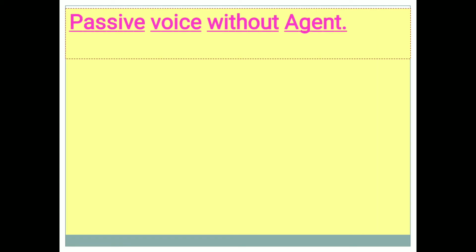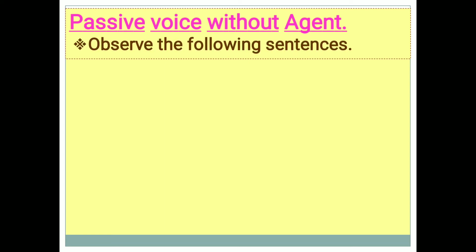Now let us see passive voice without agent. Observe the following sentences given in the textbook. I was born. Emergency was declared.